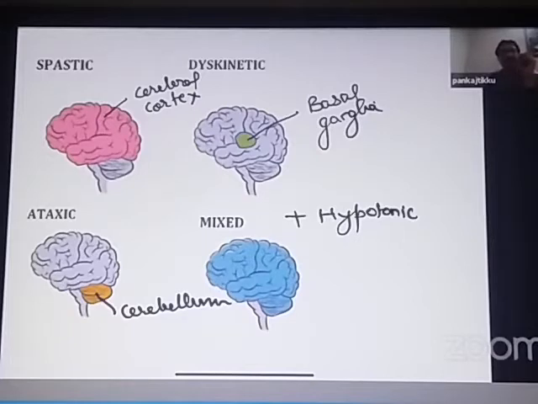So spastic, dyskinetic, ataxic, hypotonic, and mixed cerebral palsies. Overall, the most common type of cerebral palsy is spastic cerebral palsy, and which is the type of cerebral palsy most commonly seen in premature infants? It is spastic diplegia.